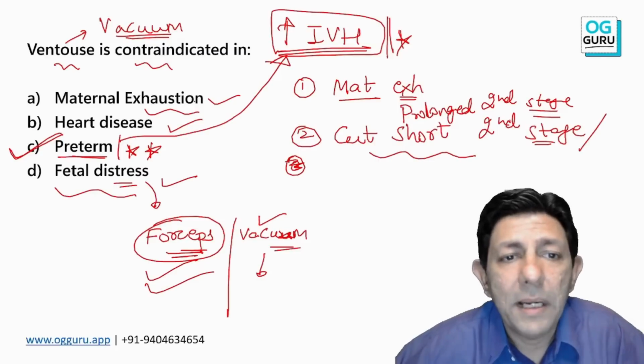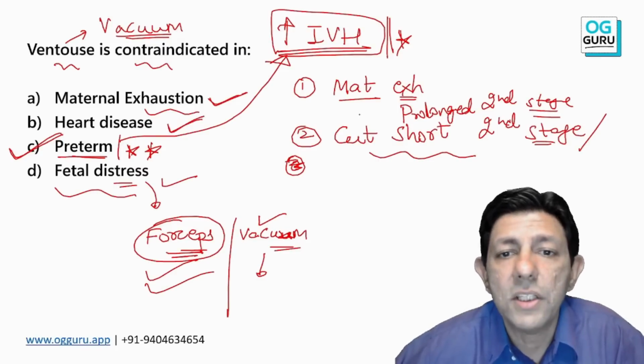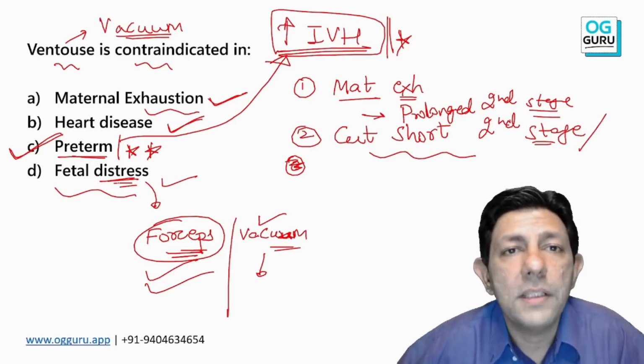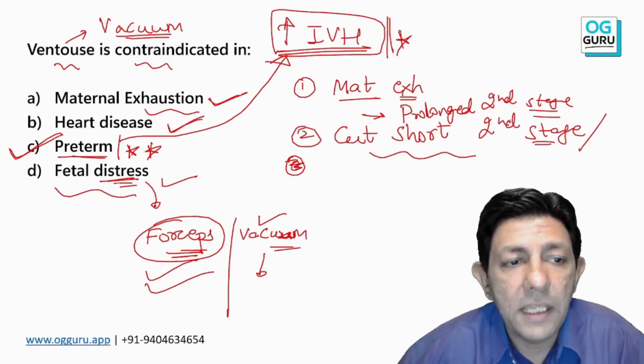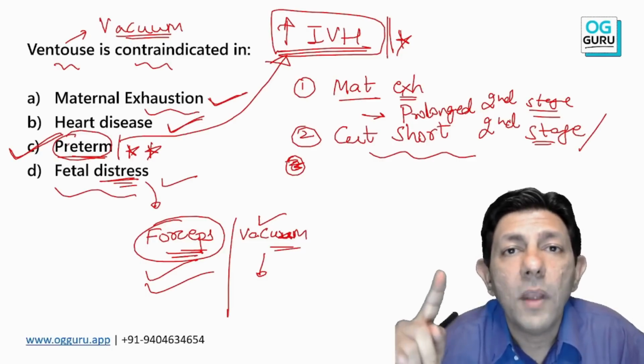So I repeat: maternal exhaustion, yes, I can apply forceps or vacuum. Heart disease to cut short the second stage, or in case of a prolonged second stage, fetal distress also. All these are my important indications. Preterm is an absolute contraindication for vacuum.